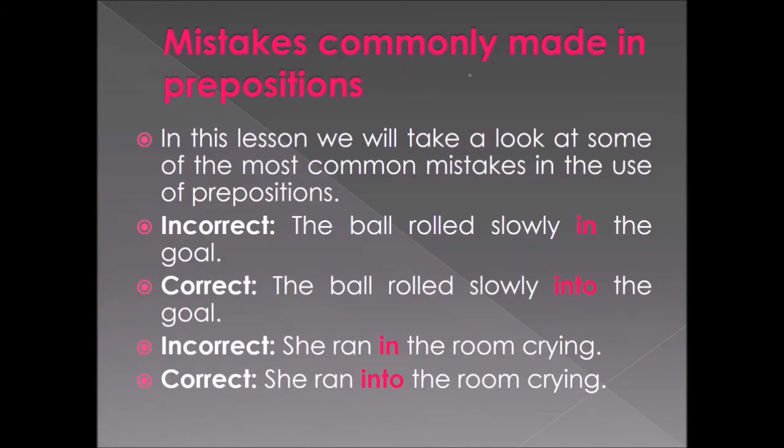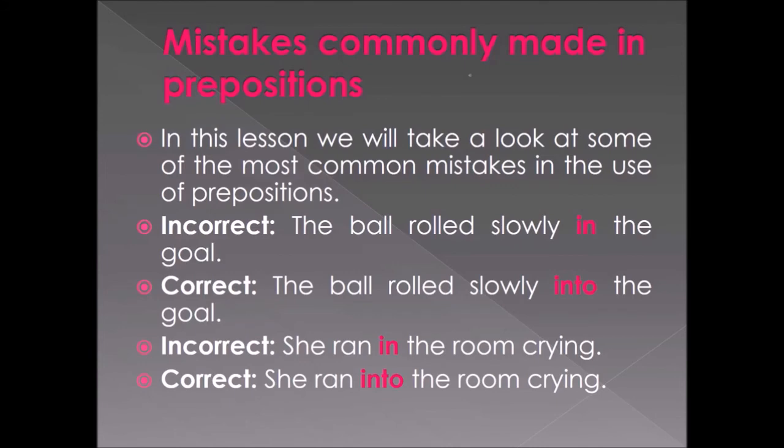Look at the first one. The ball rolled slowly in the goal. So what they are telling is, the ball rolled slowly in the goal. I think they are talking about football, because a goal post will be there only in football, and the ball will roll into the what? Goal post.